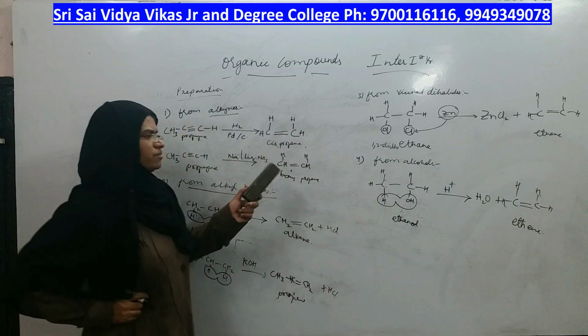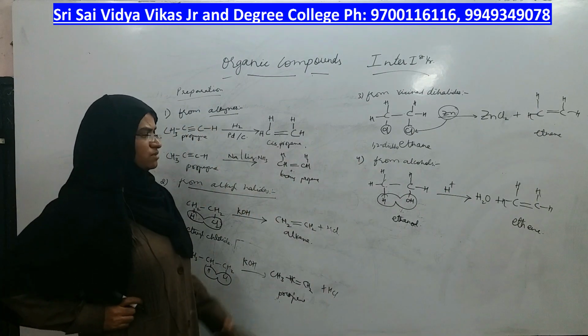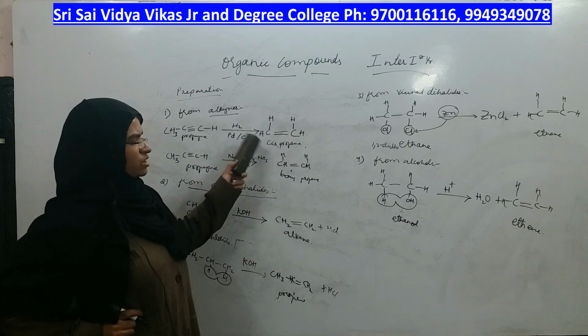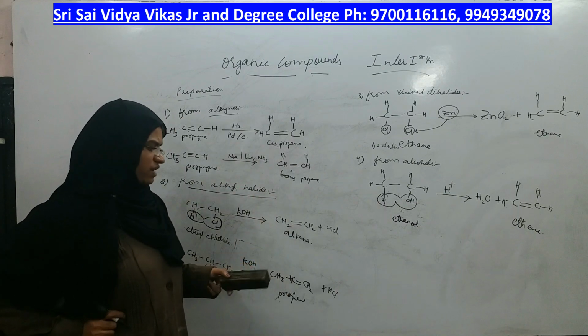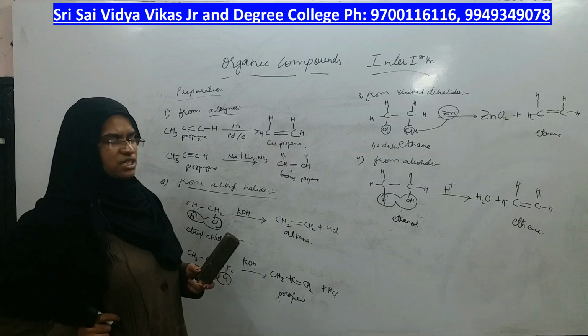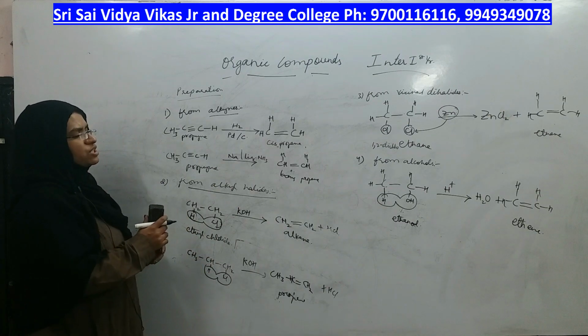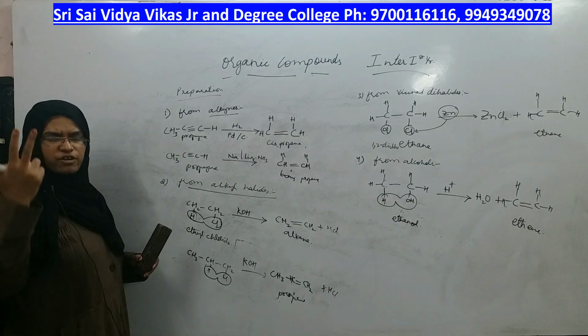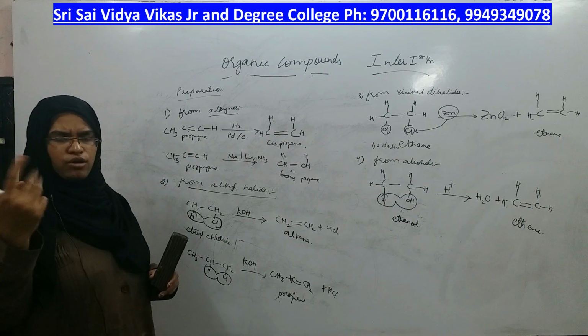So all of them are different types of reactions, but the product is common in all, that is alkenes. All the reactions should give alkene as the product. So these reactions are called preparation of alkenes from alkynes, from alkyl halides, from vicinal halides, and from alcohols.